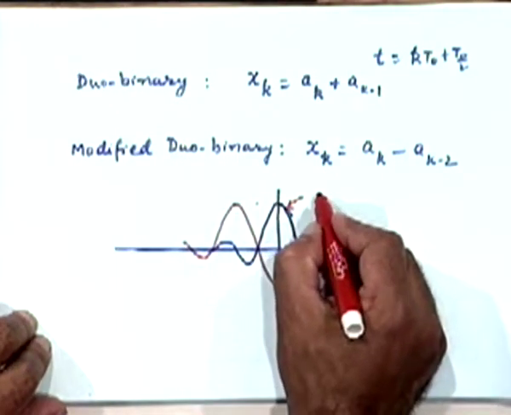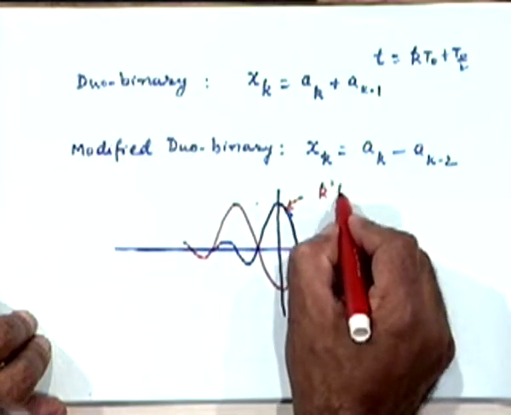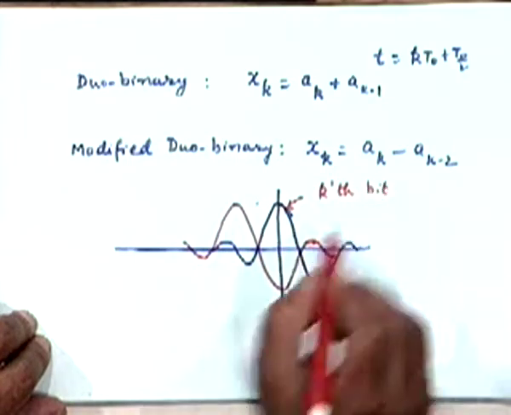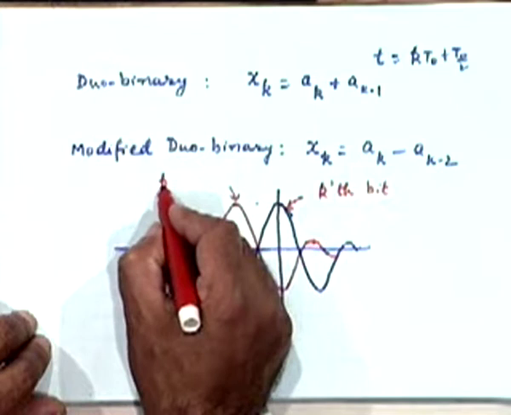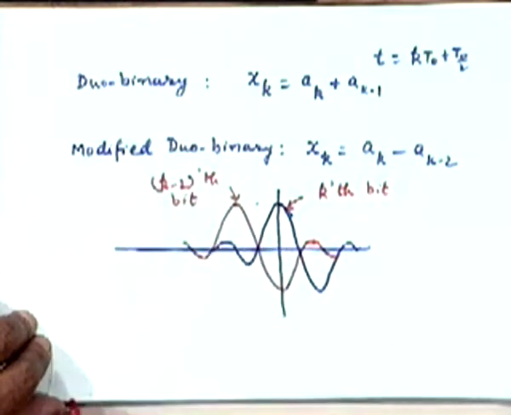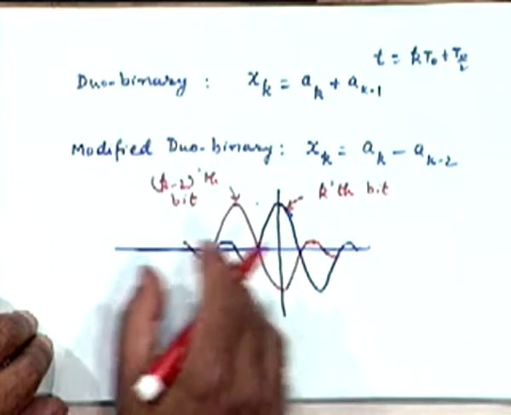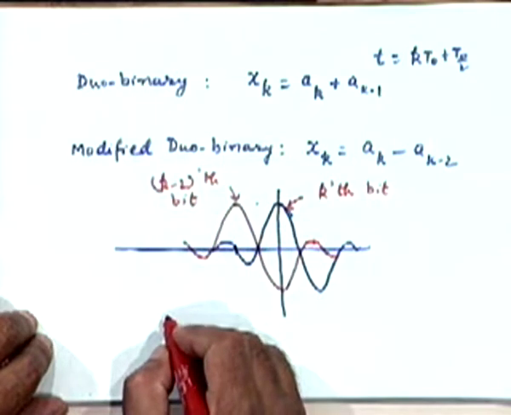This is the pulse that is being looked at for the kth bit. This was a pulse that comes to the picture for the k minus 2th bit. Same thing displaced two time intervals. This is one time interval, this is the second time interval.